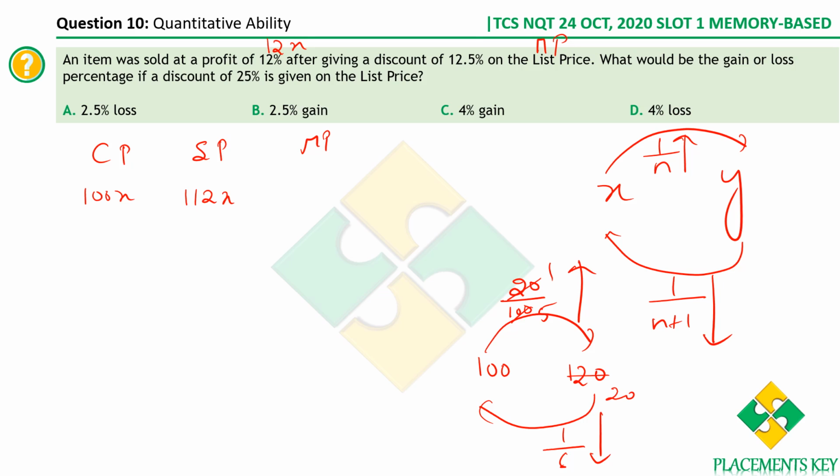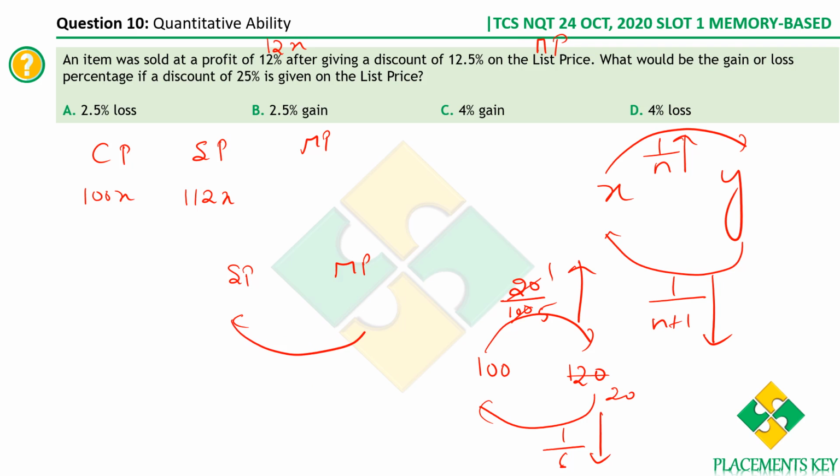Now, what did they say? They told that there is a discount of 12.5% on the list price, that is, from the market price. What is 12.5% in fraction? 12.5 by 100 is 1 by 8.